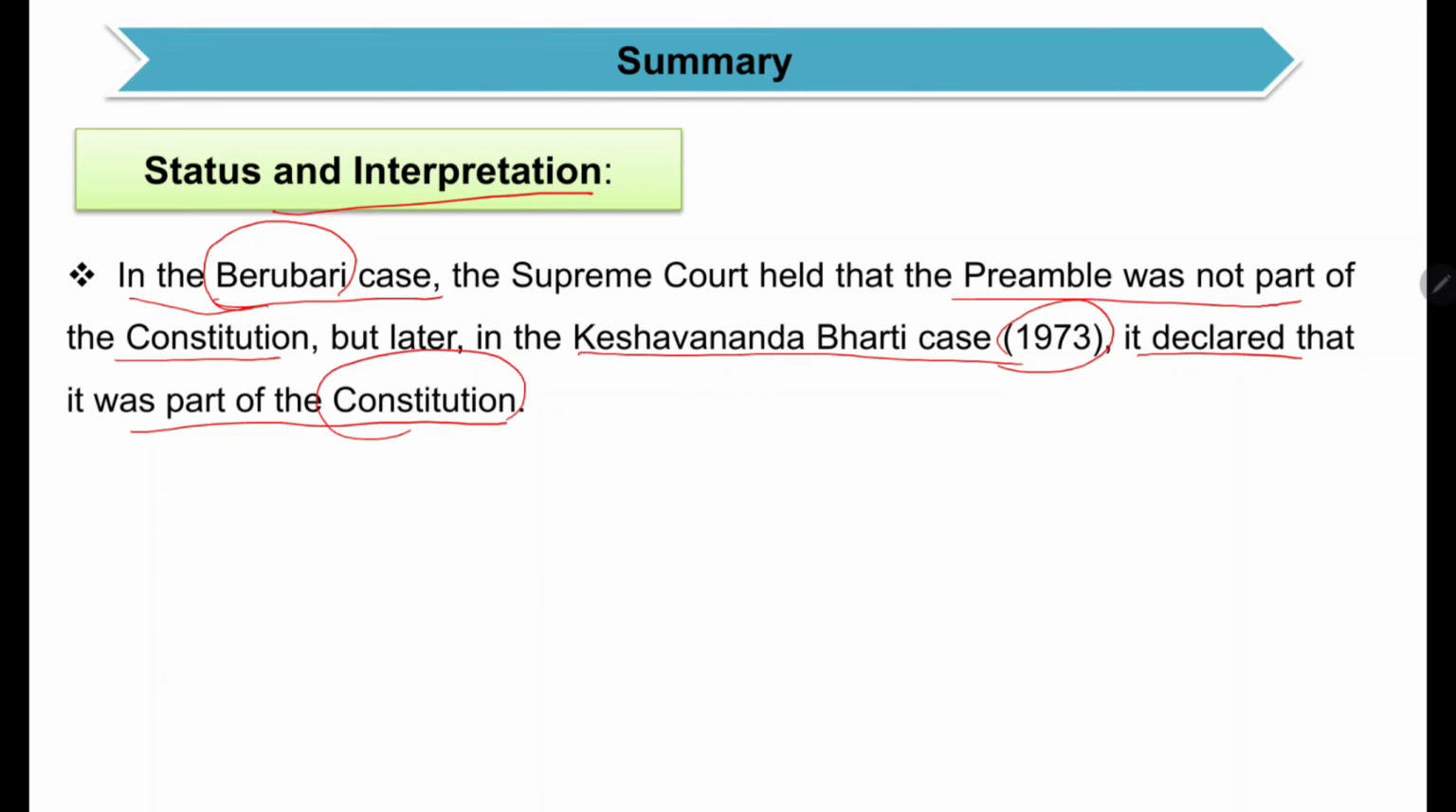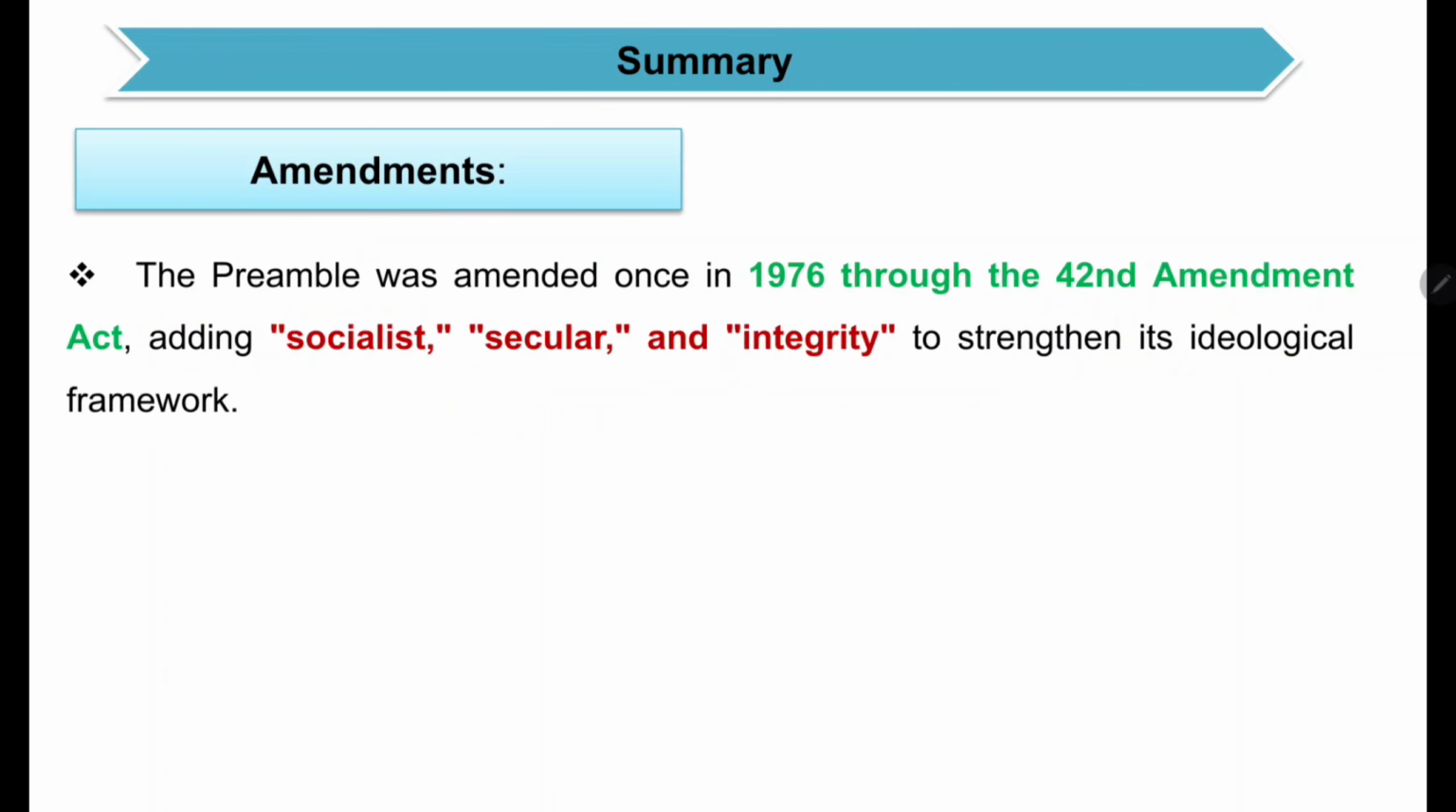So this is the importance of the preamble. And amendments: there were amendments in the year 1976, as I have already told you, through the 42nd amendment, and the words socialist, secular and integrity were added to the preamble to strengthen its ideological framework. Okay, so with this we have completed our class, and I hope you have understood.